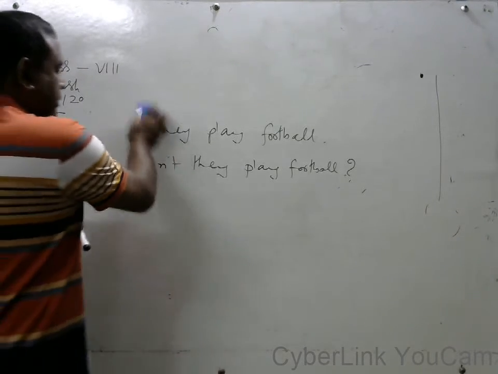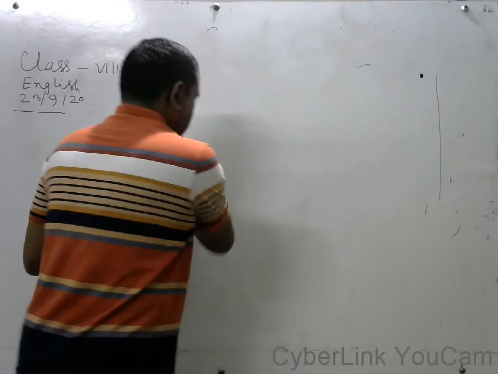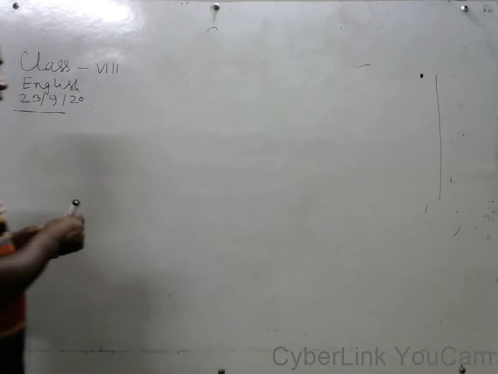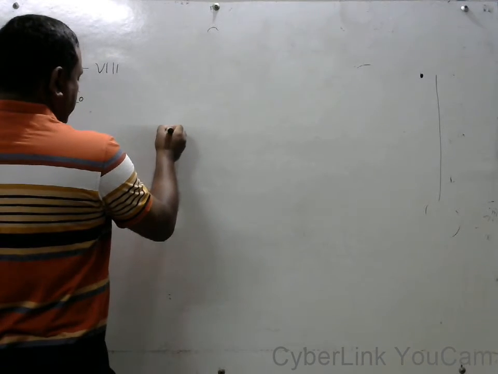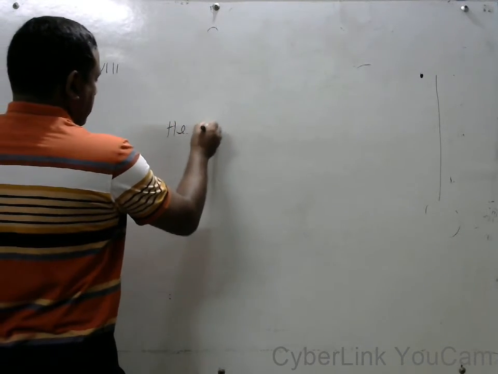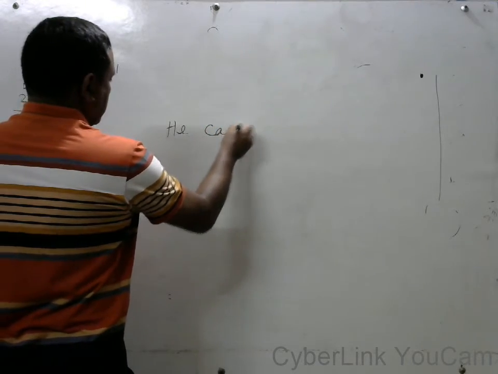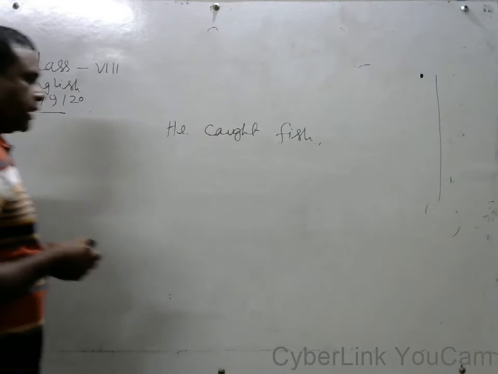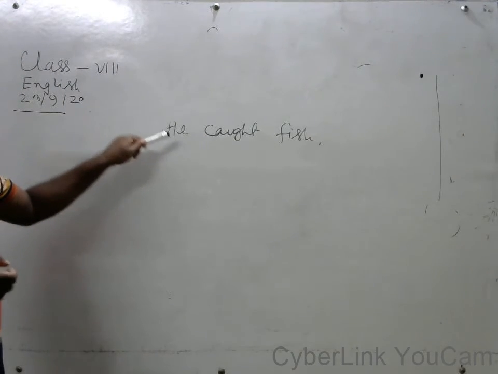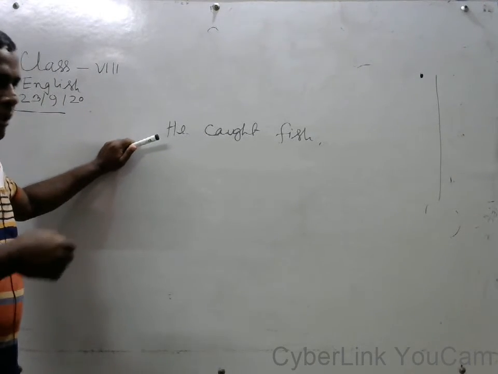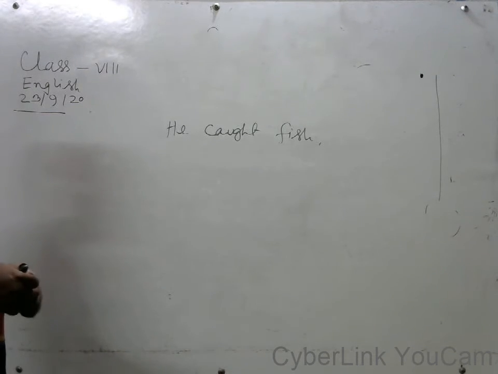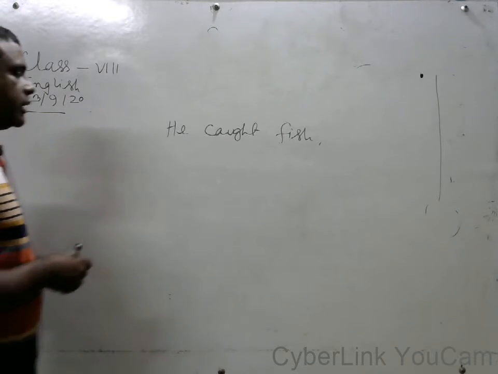If the sentence is past indefinite, suppose he caught fish. This sentence is past indefinite, and if we change this sentence into interrogative, that time you have to use the auxiliary verb didn't.